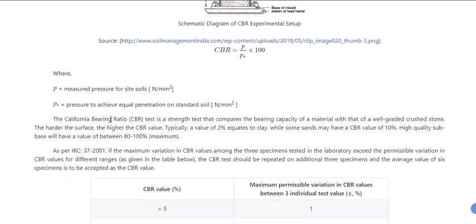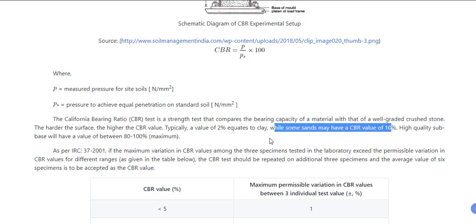So the California bearing ratio test is a strength test that compares the bearing capacity of a material with that of well graded crushed stone. So you are taking your actual sample and dividing that by the standard. That's how you get the CBR ratio. The harder the surface, the higher the CBR value. Typically a value of 2% equates to clay, while some sands may have a CBR value of 10.